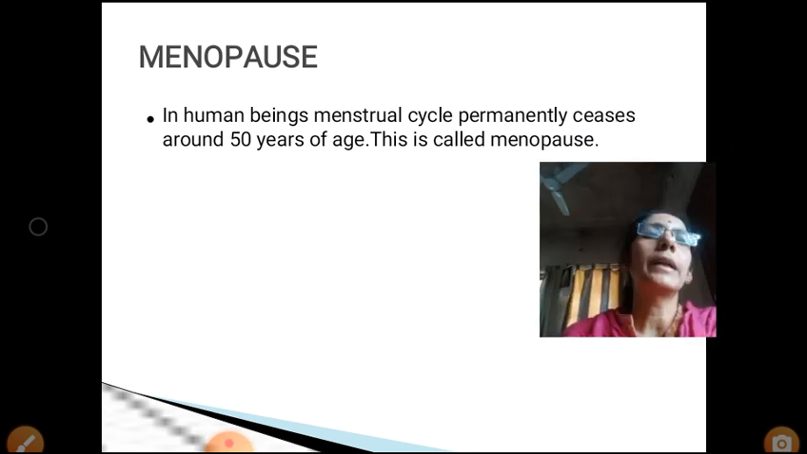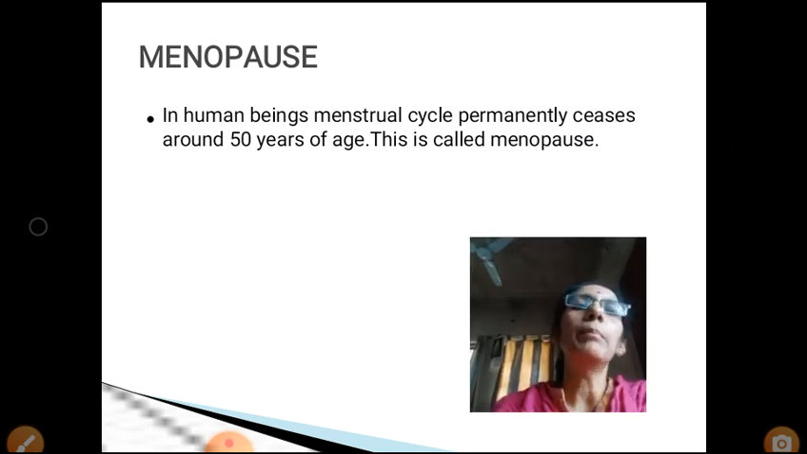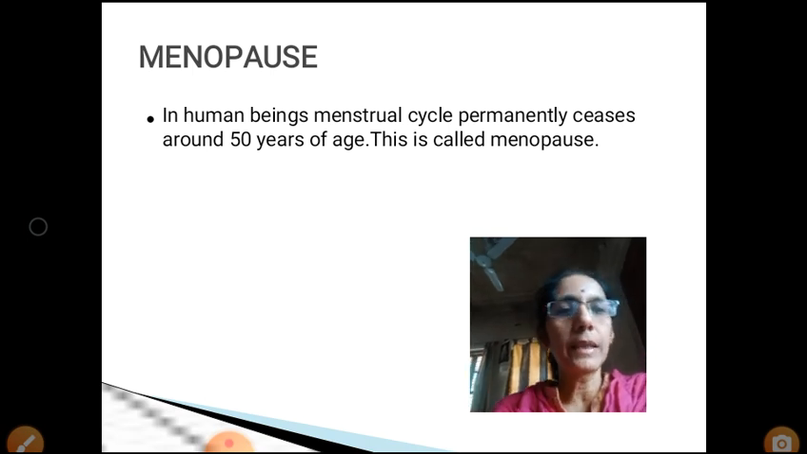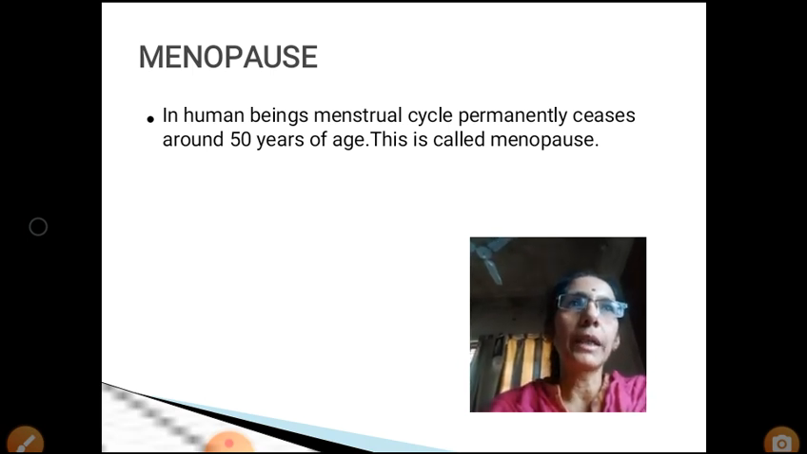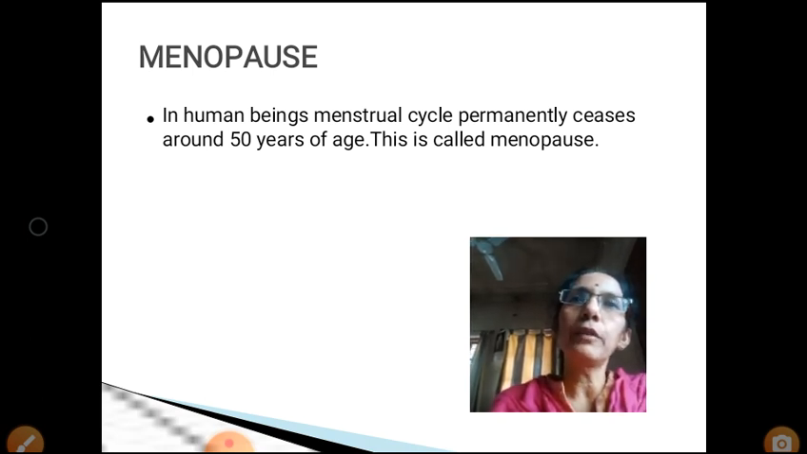Now next one is about menopause. In the case of human beings, the menstrual cycle permanently stops around the age of 50 years. This is called menopause. So today you have studied what the menstrual cycle is, what the different phases are, what changes occur, and how the hormones play their role.